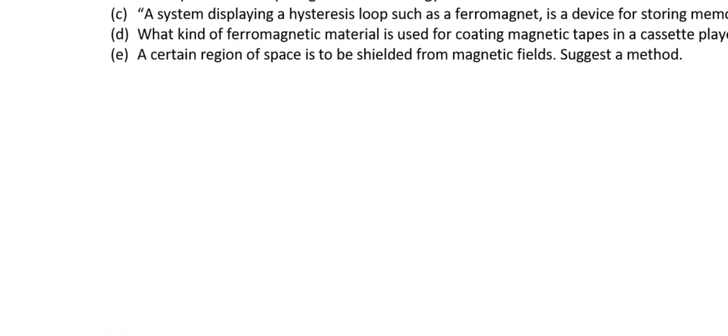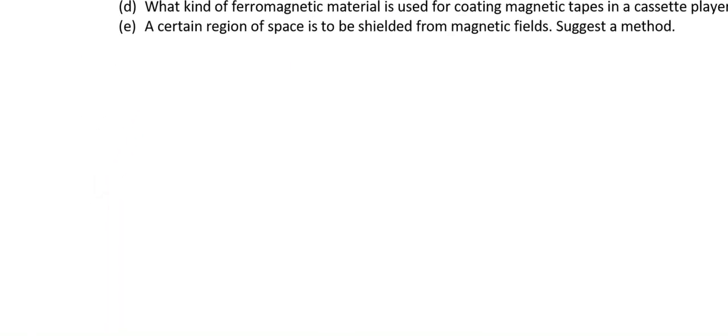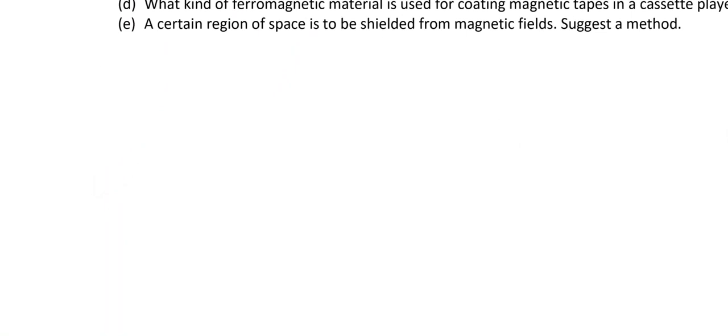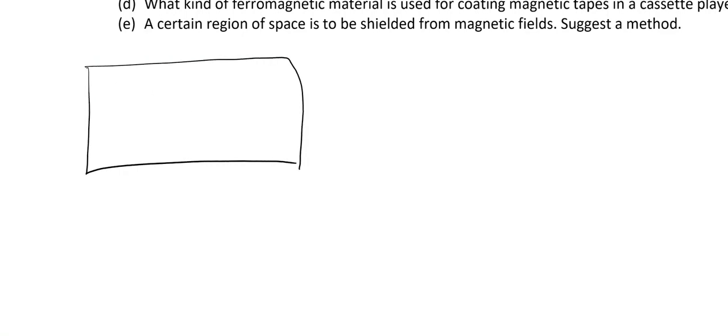Now we all know that a ferromagnet is a substance in which we have domains. What do you mean by domains? A domain is a region in which you have so many atoms or atomic dipoles arranged in such a way that their dipole moments are aligned in a particular manner.